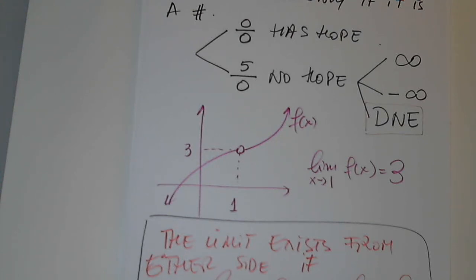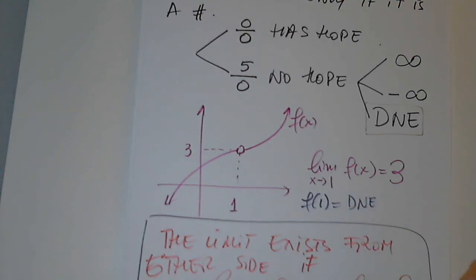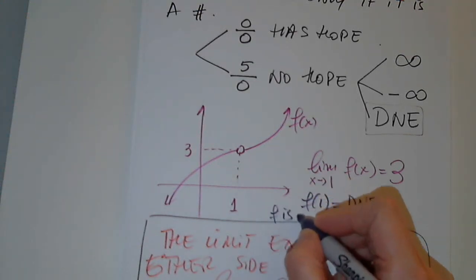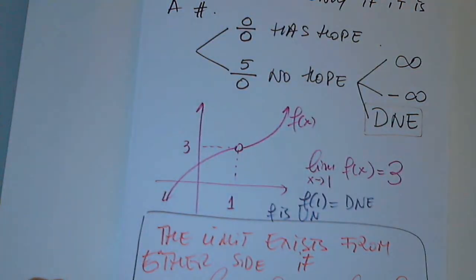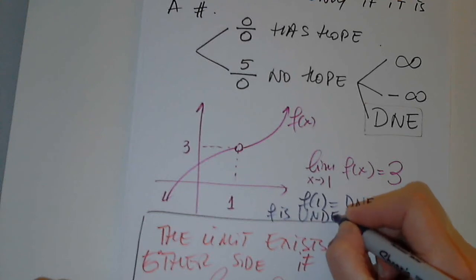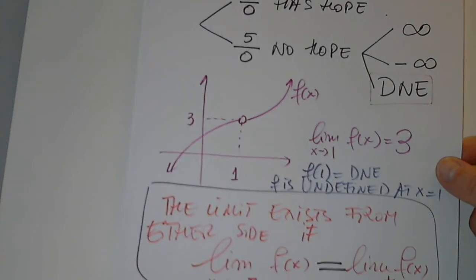But I will write here that f of 3 does not exist. Or we write f is undefined at x equals 1. One or the other. Very good question. Is this okay? Perfect. Thank you.